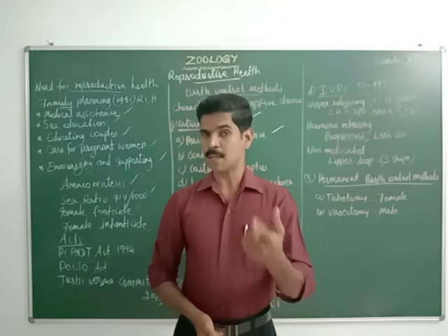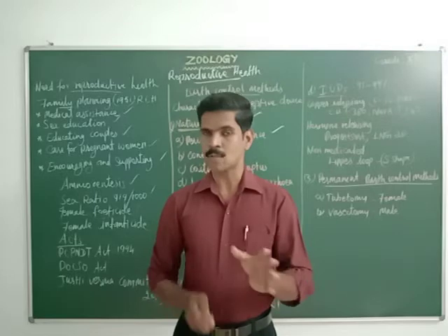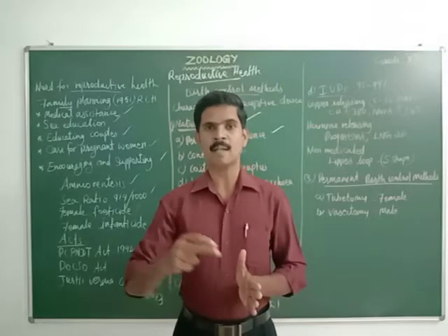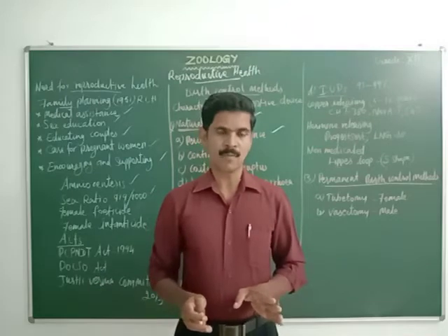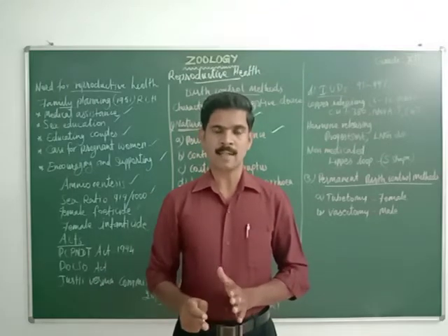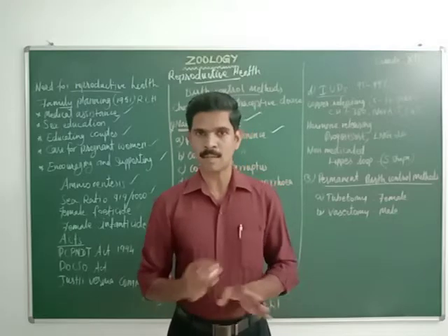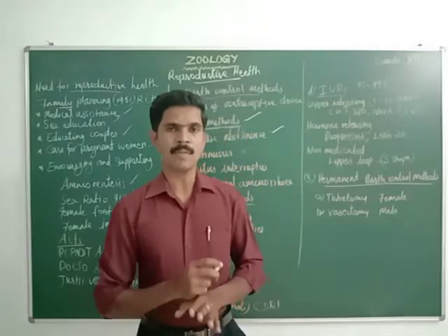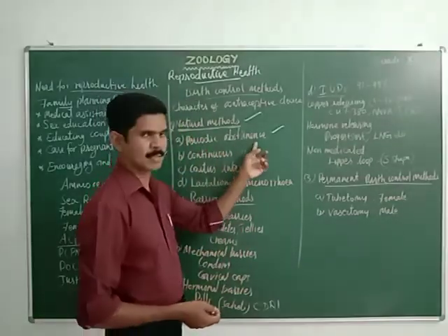At the same time, the sperm can stay inside the female reproductive system only for 3 days. During this time, the sperm and the ovum should not meet. So during these 3 days, coitus should not happen; the partners will not be involved in sexual activity. So we can prevent fertilization. This is the meaning of periodic abstinence.